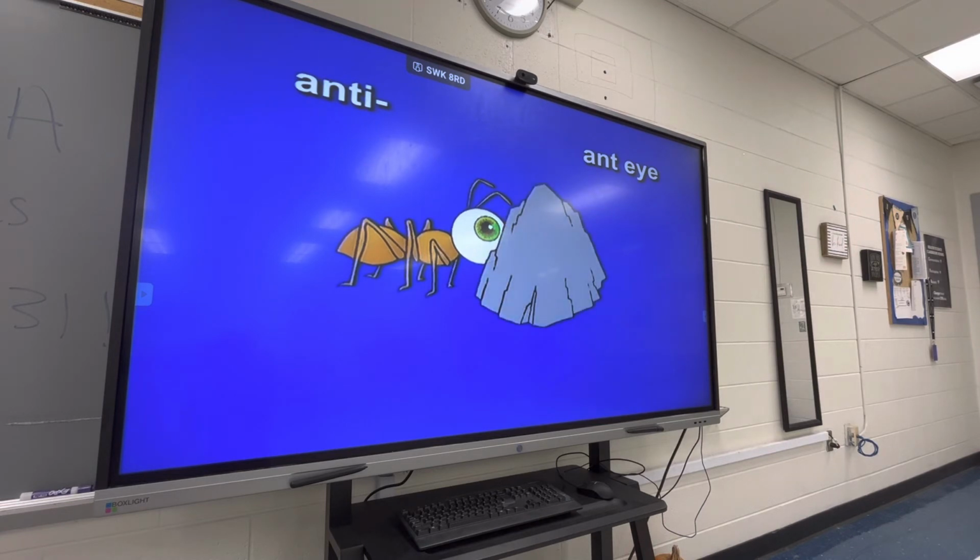Anti, ant-eye, against the rock, against. Two times together. Anti, ant-eye, against the rock, against.